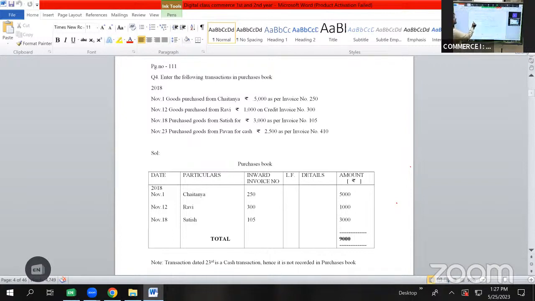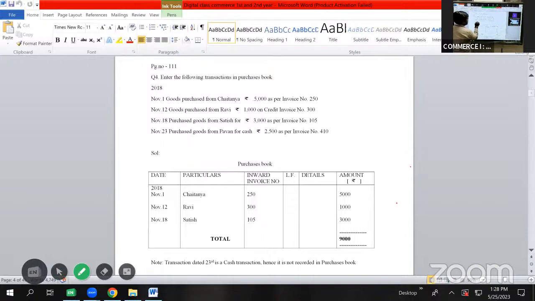Then we have a transaction on November 23rd, purchased goods from Pawan for cash 2,500 as per invoice number 410. So we have purchased the goods from Pawan. Here the name of a person is specified. It is a credit transaction, but along with the name of a person, for cash is also specified here.